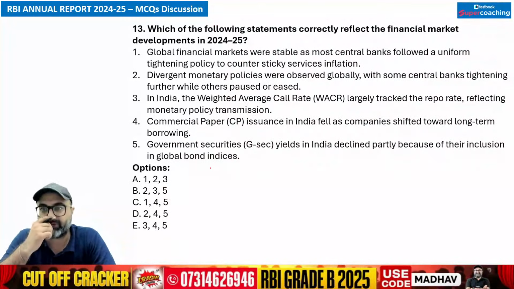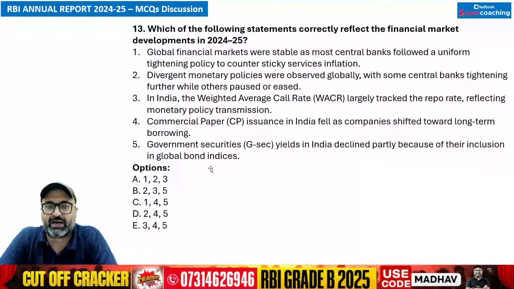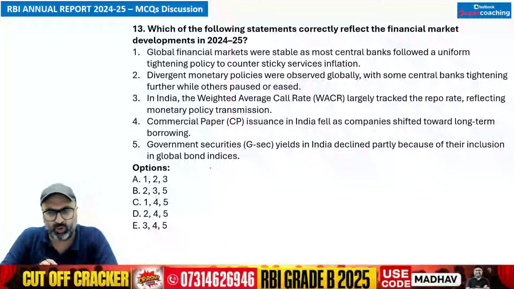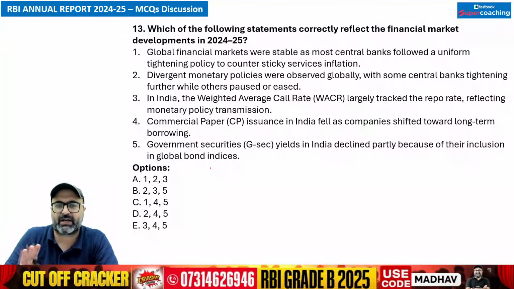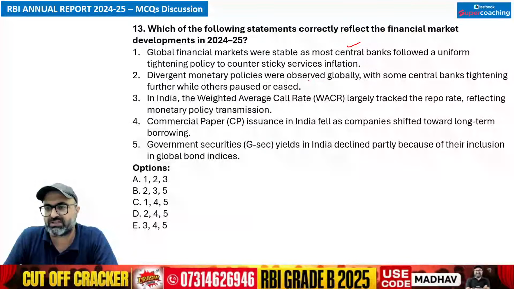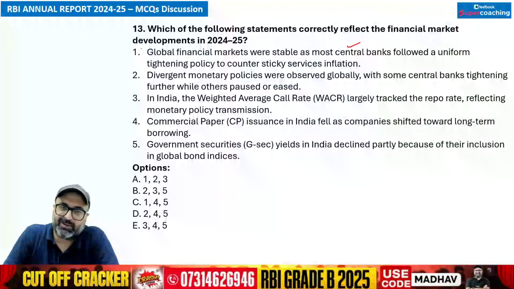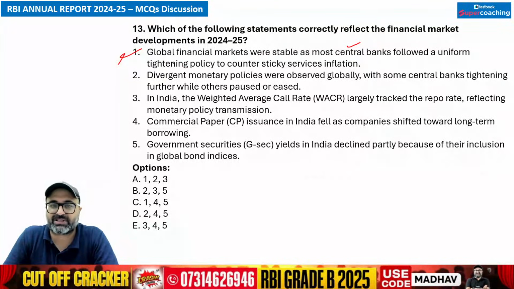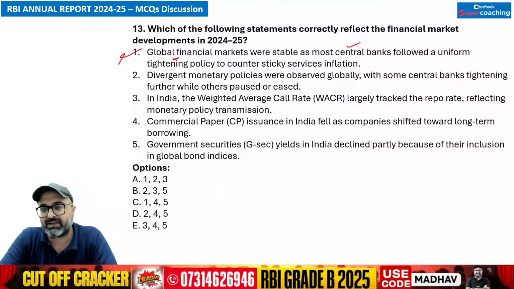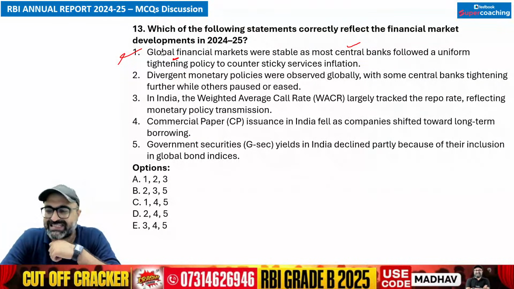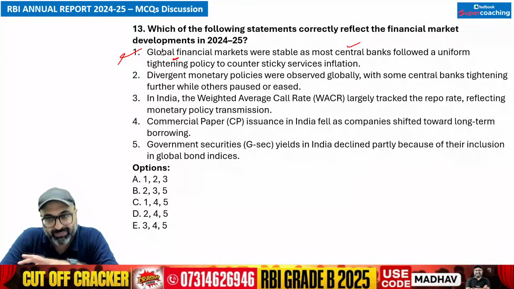अगला question देखते हैं. Which of the following statements correctly reflects the financial market developments? We have global financial market as well as domestic financial market. Let's talk about it. Global financial markets were stable as most central banks followed a uniform tightening policy to counter sticky services inflation. No sir, अगर ये stable ही होती, अगर आपकी financial markets में stability होती, तो ये tightening policy की जरूरत ही नहीं थी. So most of the central banks have come up with the tightening policy. That is correct, but no, some tightened, some eased.